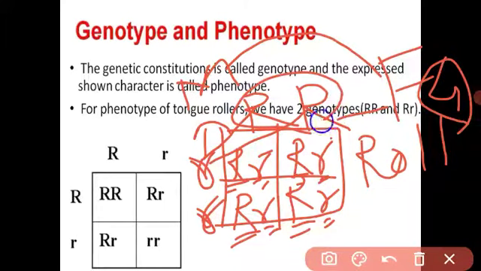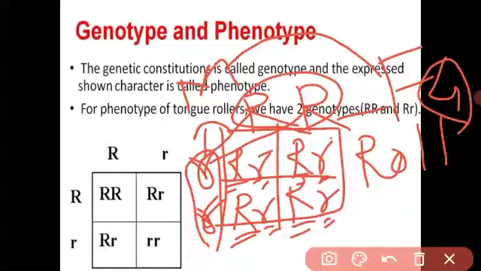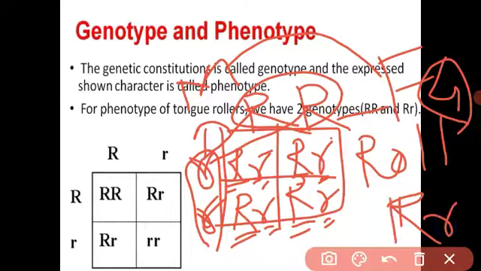Father is dominant and mother is recessive. When the fusion of their gametes occurs, all four offspring have a heterozygous dominant, means all have a dissimilar pair, capital R and small r. Capital R is a dominant character. So four offspring can roll their tongue.